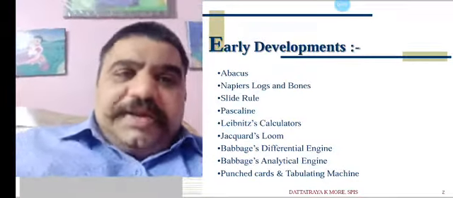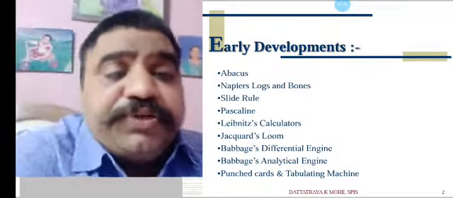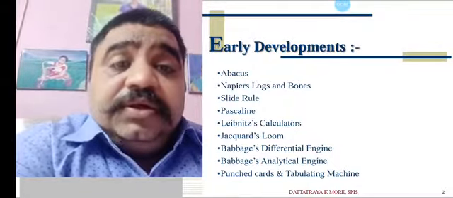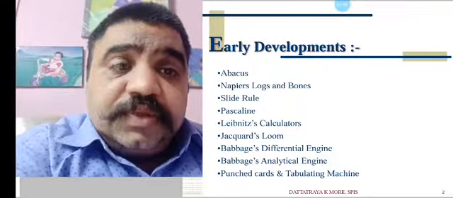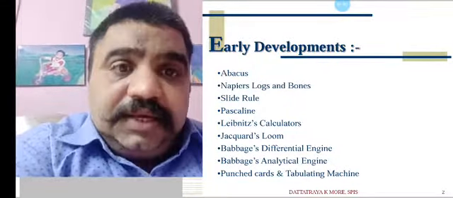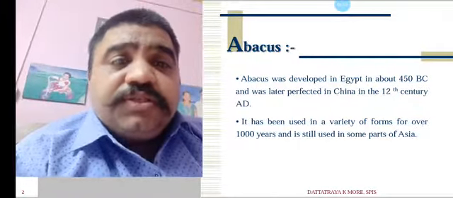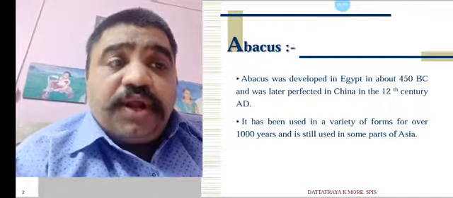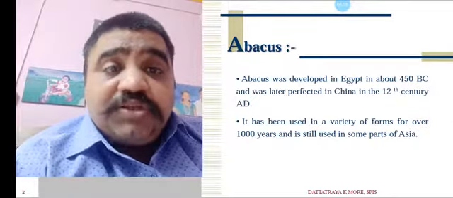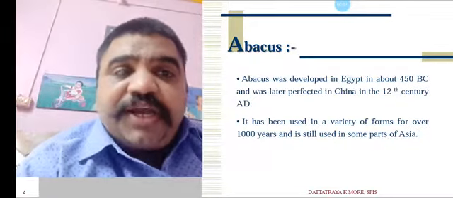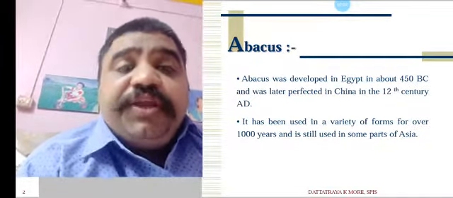Very early in the past, these machines were developed. Out of these, some were electronic, some were mechanical. Let us see how these machines were there and how these things were developed in the West. So abacus was the first one. Abacus was developed in Egypt in about 450 BC and was later perfected in China in the 12th century AD.